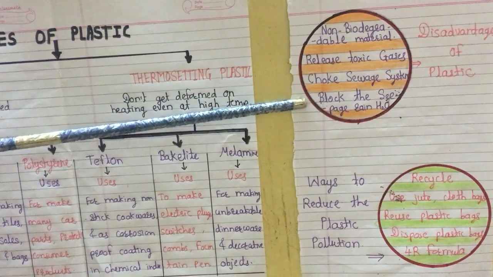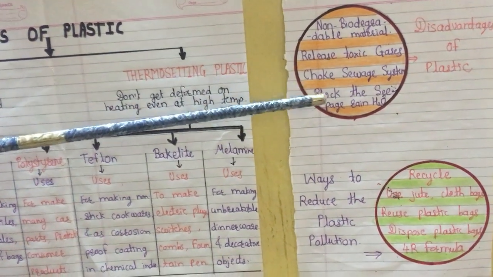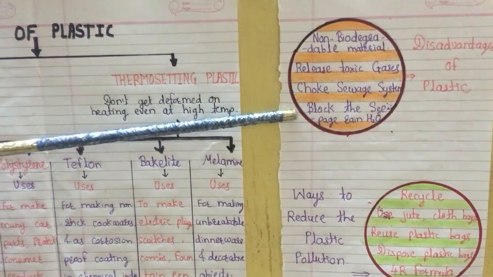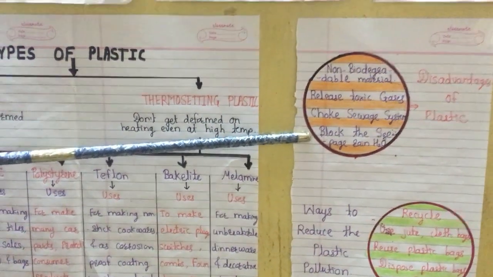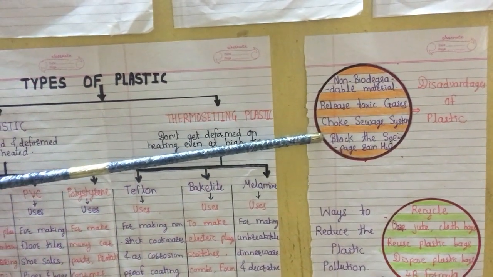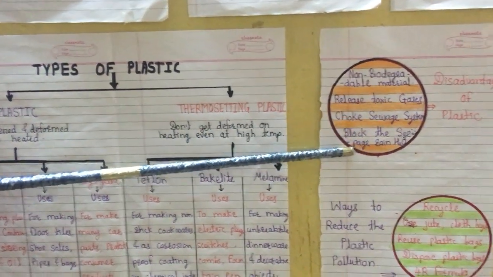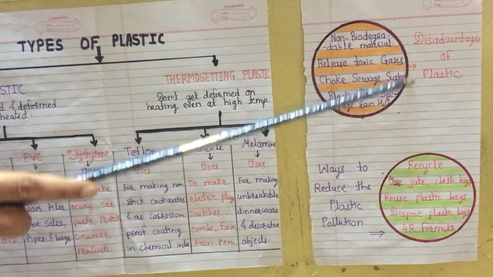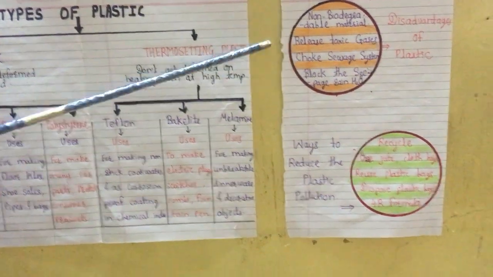And the last disadvantage of plastic is that it blocks the seeping of rain water. Means if plastic is spread on land, then when rain falls, the rain water will not be allowed to seep. Seepage means absorbing into the soil. So these are the disadvantages of plastic. Means by its use we also get disadvantages.